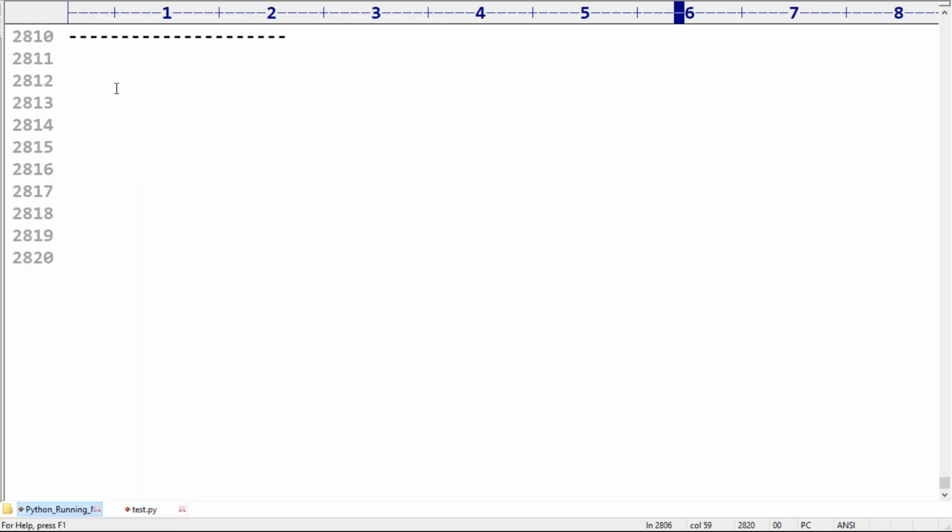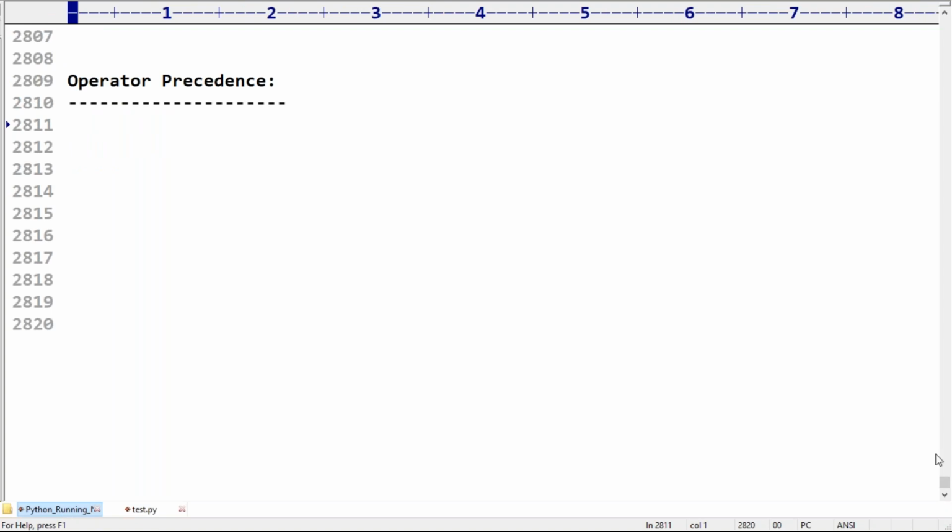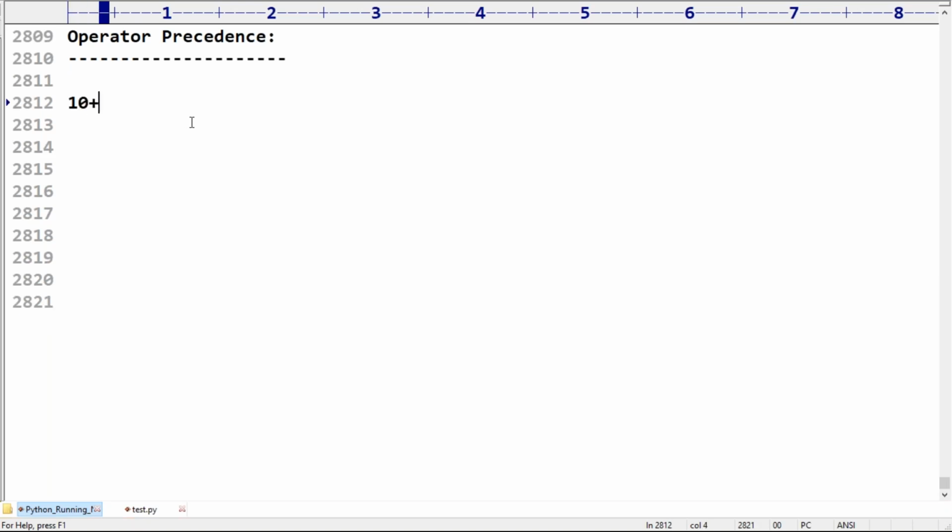Okay, there is one small concept named operator precedence. Very simple: 10 plus 20 into 3. What is the output you are going to get? Please confirm. Each and every person respond and tell what output you are going to get, especially my favorite students.